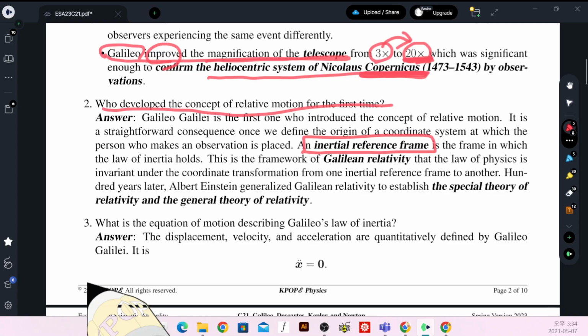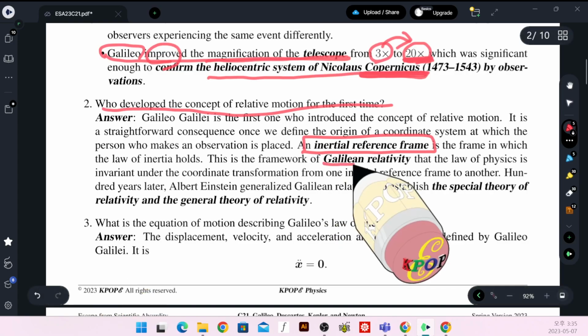However, you don't have any right to say you are staying there and only the other boat is moving. In fact, it is possible the other boat is at rest and you are moving in the opposite direction with the same speed. This kind of thing is the concept of relative motion, and that is the fundamental background of relativity. Now we call it Galilean relativity.